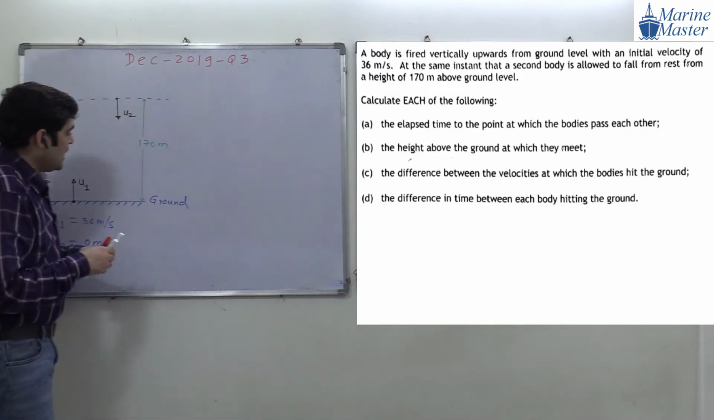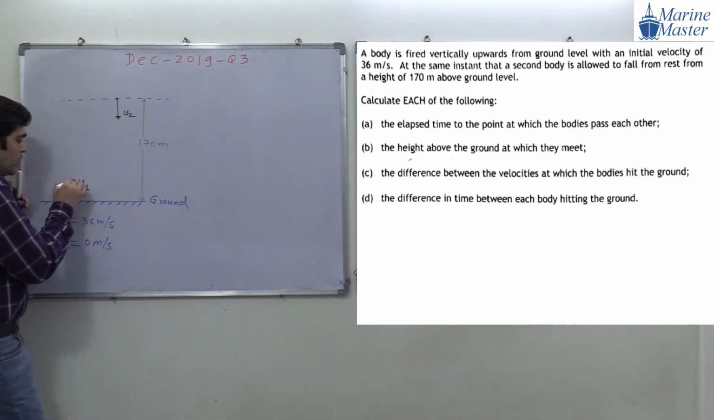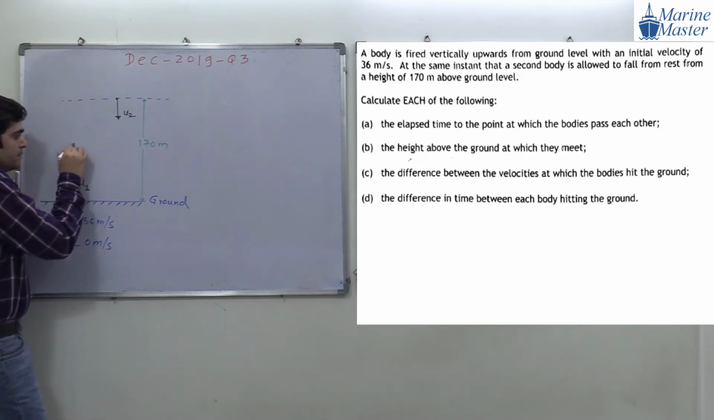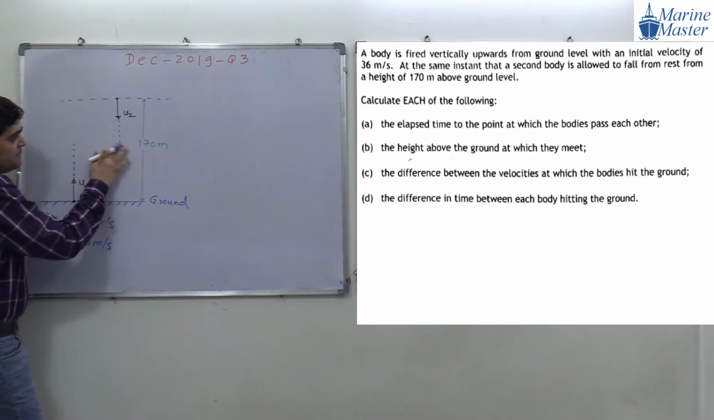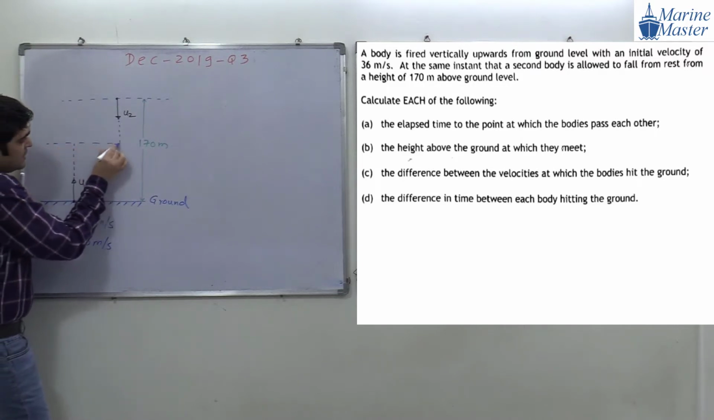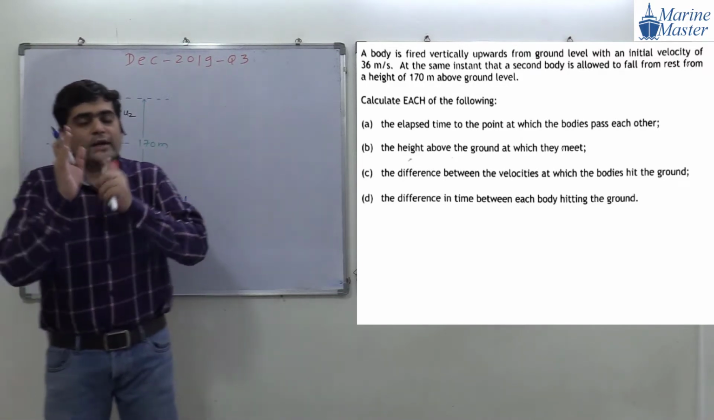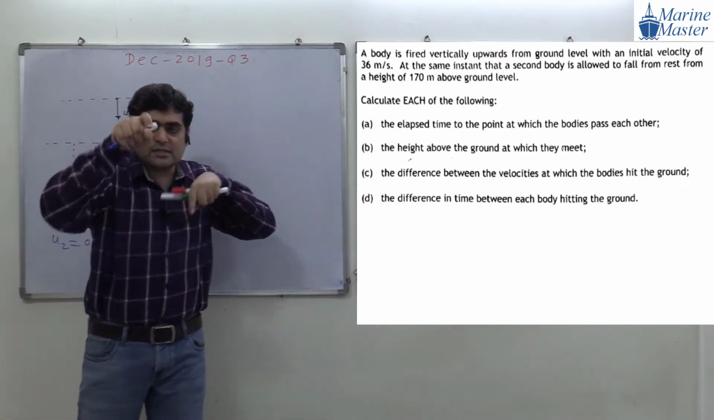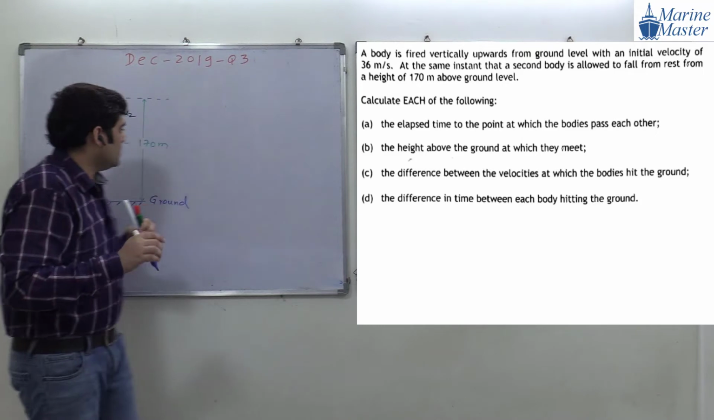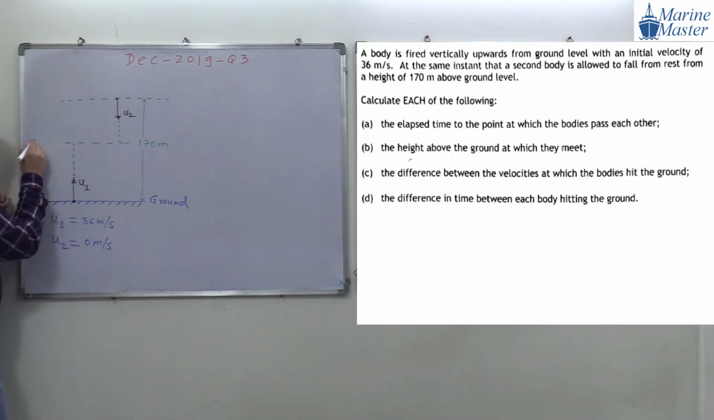Means what, guys? What will happen? The first body will go like this, the second body will go like this. At some instant, they will pass each other. You got the meaning of passing? Two trains passing each other, two cars, two vehicles passing each other. So this is what a passing level.